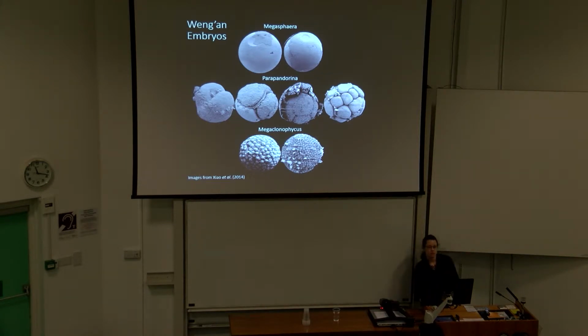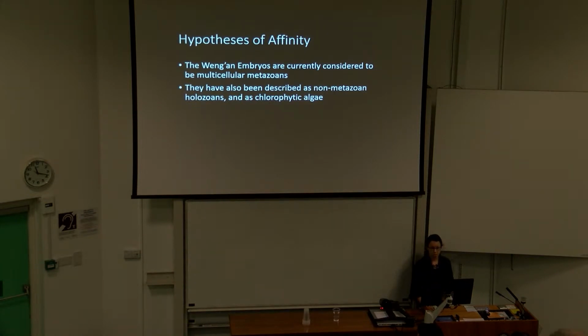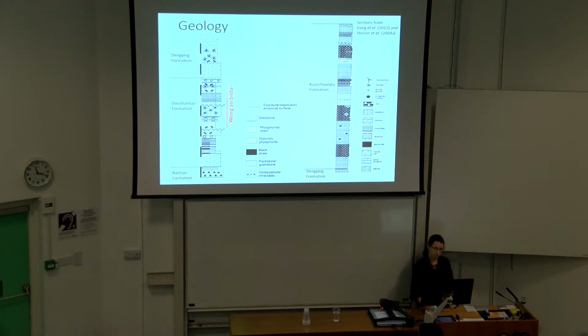And these are of highly debated affinity. They're currently considered to be multicellular metazoans, but they've also been described as non-metazoan holozoans and as chlorophytic algae. And so one way we can try and test what their affinities might be is to compare them with fossils that we know to definitively be animal embryos. And one deposit that provides us with such fossils is the Kuanchuanpu Formation of South China.